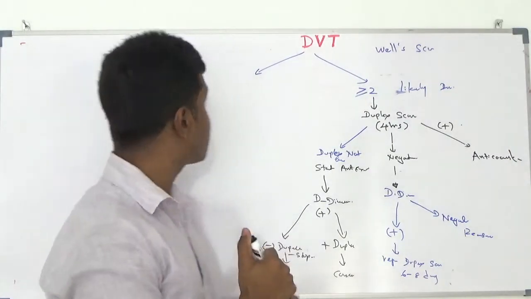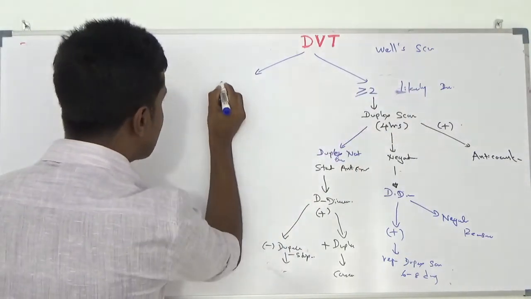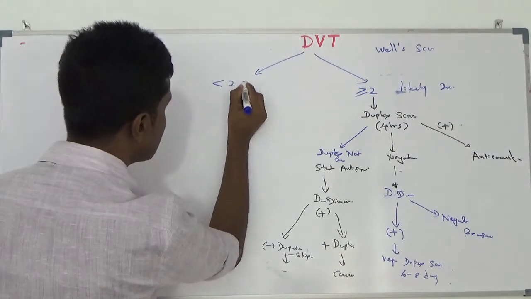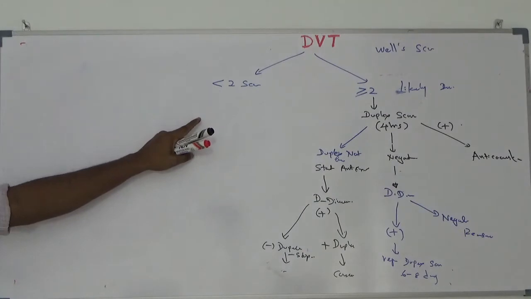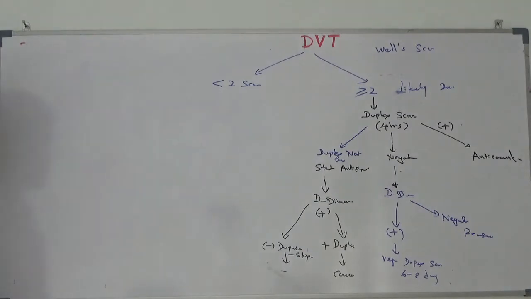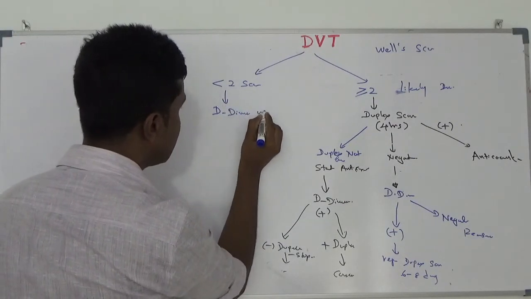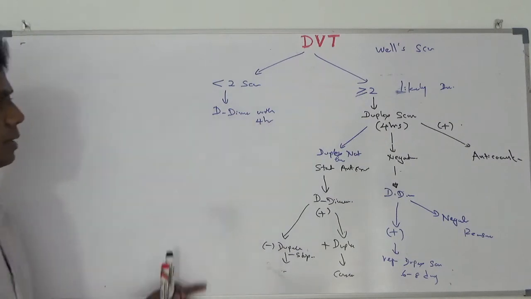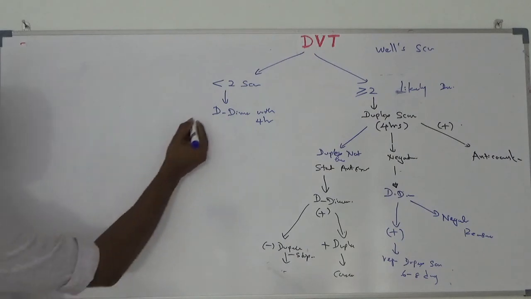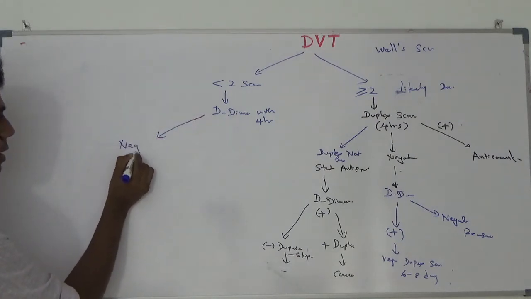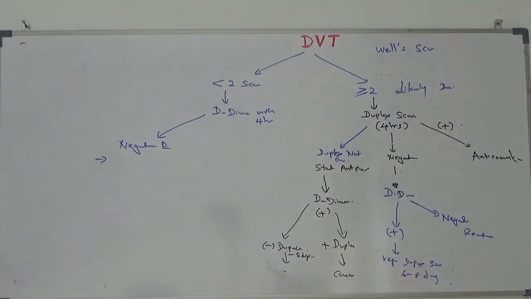So, shall we move to the other side? That means if you find a patient with a Wells score of less than 2, you have to do a D-dimer within 4 hours. If you find a negative D-dimer here, you have to reassure your patient.